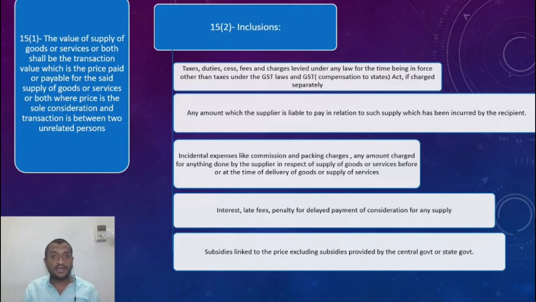In this case, the liability is mine, but still he does it. He does the transport himself. So the notional value of transport, even though I have not incurred it, should be added to the value. So that is what this is.